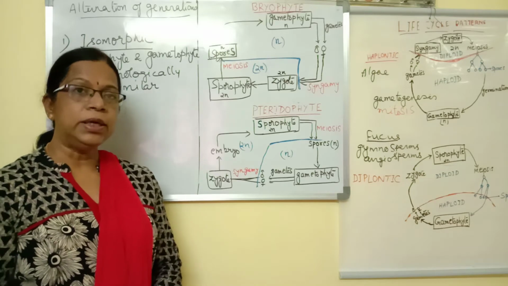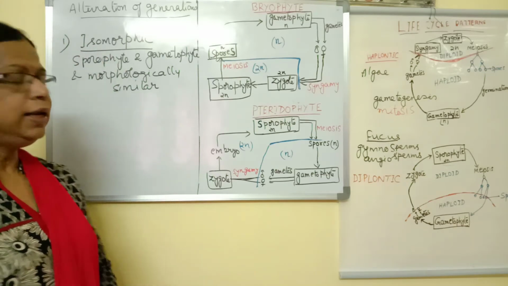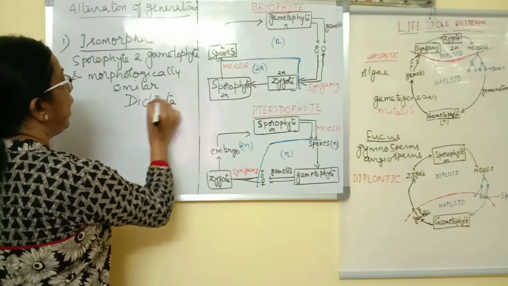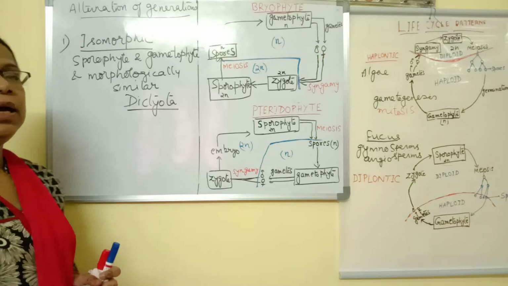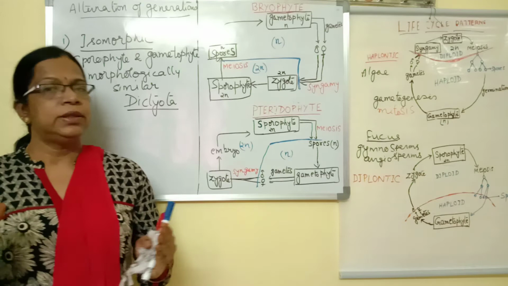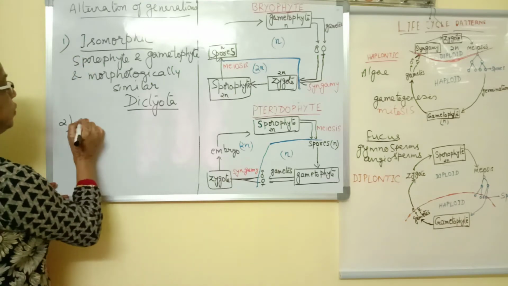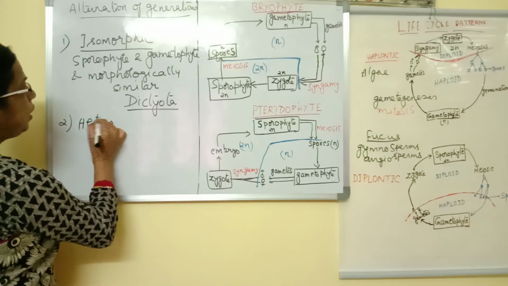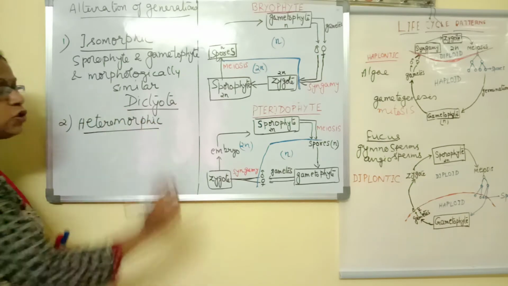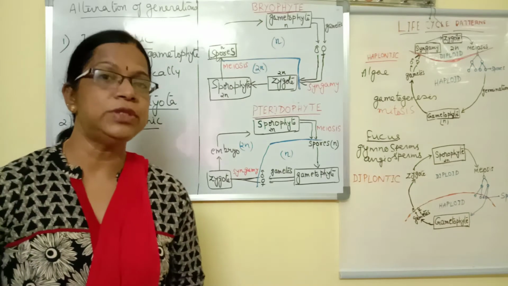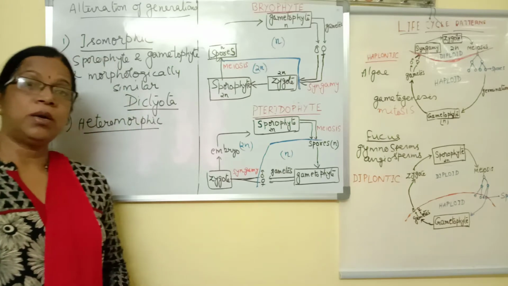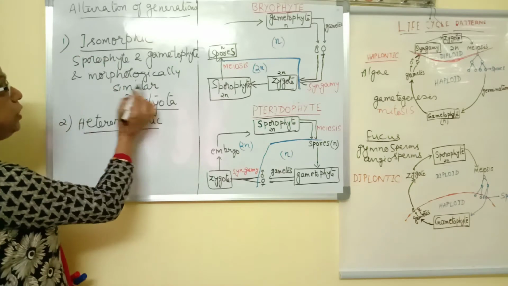This is not very common. It is found in some algae, for example Dictyota. In algae like Dictyota we find isomorphic alternation of generation. Otherwise, generally we find only the second type, the most common type, which is called heteromorphic alternation of generation. Hetero means different. So sporophyte and gametophyte, when they are morphologically different, here they are morphologically same.